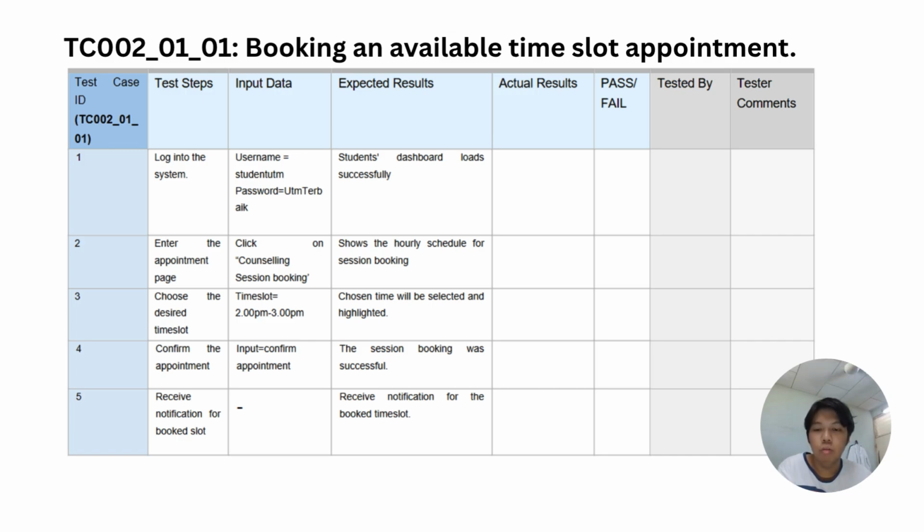They need to choose the desired time slot, for example 2 to 3 p.m. And then the chosen time will be selected and highlighted. After that, they need to confirm the appointment by clicking the confirm appointment button, and the session booking is successful. Last but not least, they will receive a notification for the booked time slot.